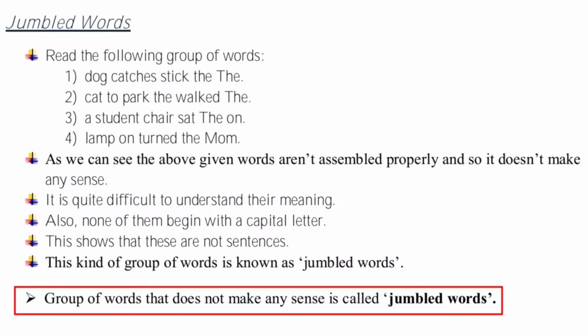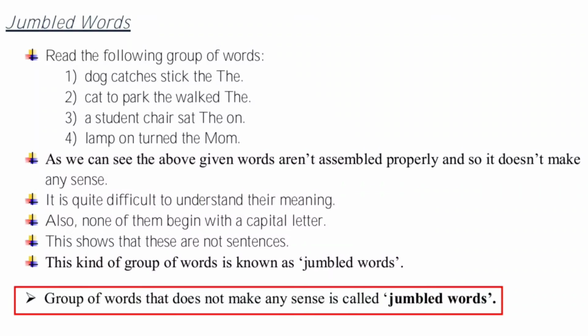Let us read further. As we can see, the above given words aren't assembled properly, and so it doesn't make any sense. Like I said, all the four examples we read are groups of words which aren't assembled properly. They are not in a proper order, and that's why they don't make any sense.